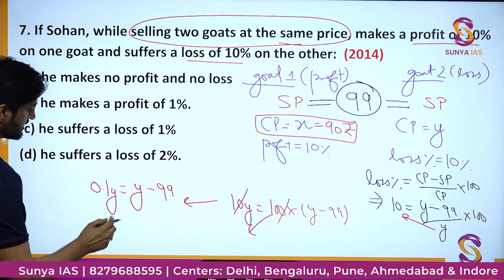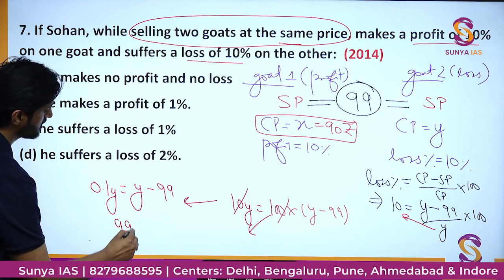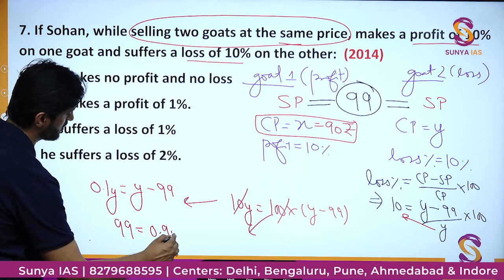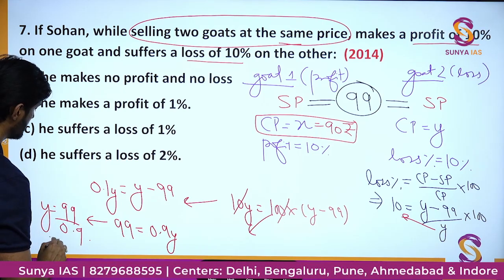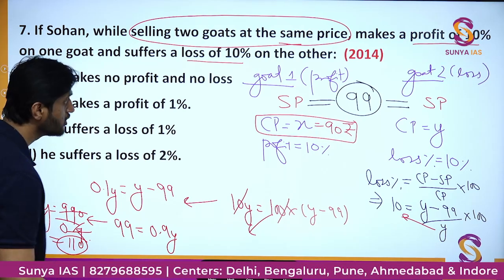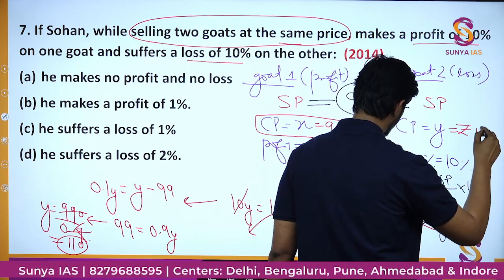Bring this 99 here and this 0.1y here. You will get 99 is equal to 0.9y. Ultimately, you will get the value of y as 99 upon 0.9. That would be nothing but 110. So the value of y actually comes out to be rupees 110.